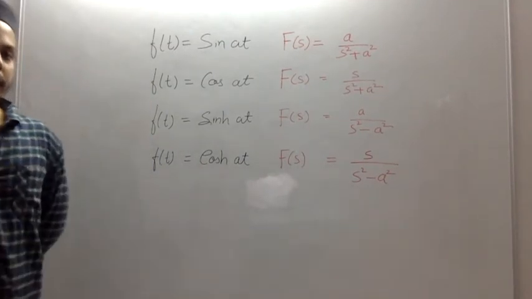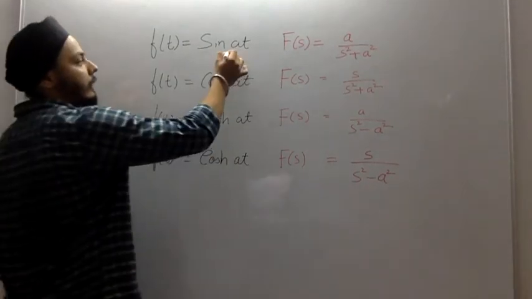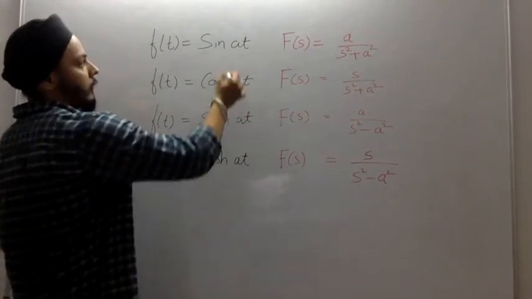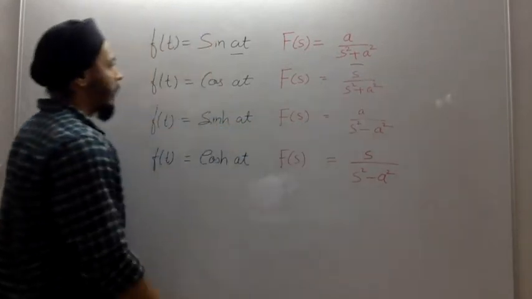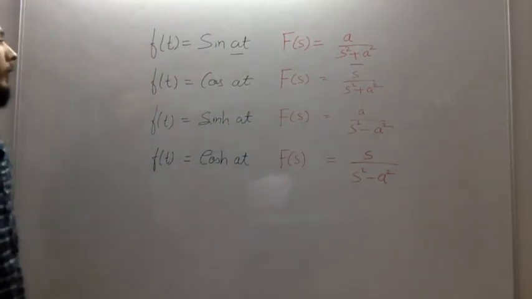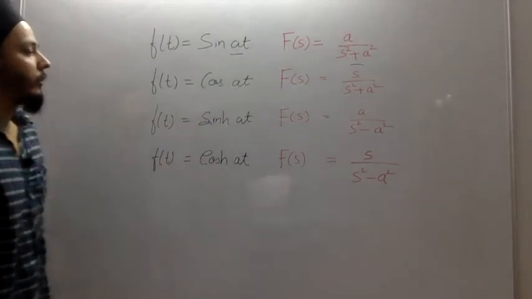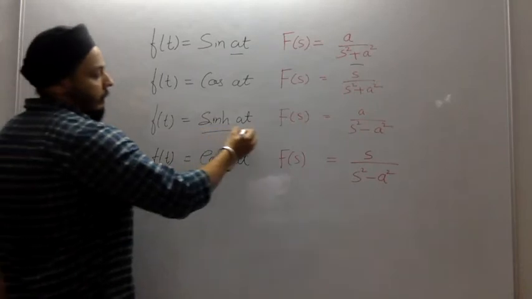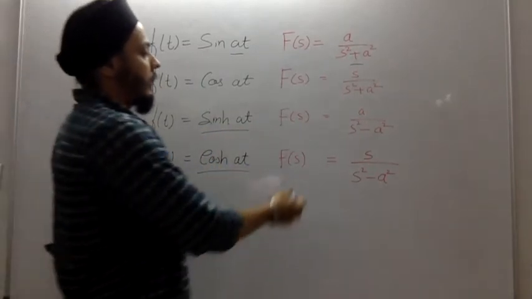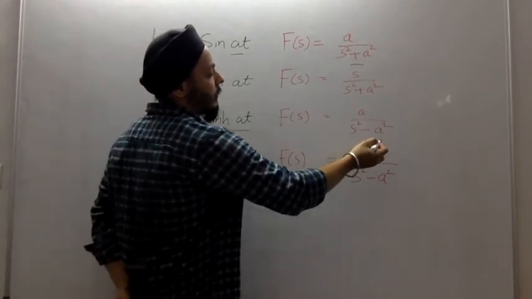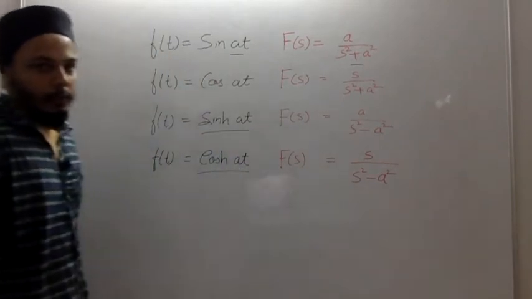Now these are some of the trigonometric functions and their Laplace transformation. For sine at, here a is a constant. For sine at, F(s) equals a over s square plus a square. For f(t) equals cos at, F(s) equals s over s square plus a square. These are the hyperbolic functions, sine hyperbolic at and cos hyperbolic at. For these, the Laplace transform function is a over s square minus a square, and s over s square minus a square.